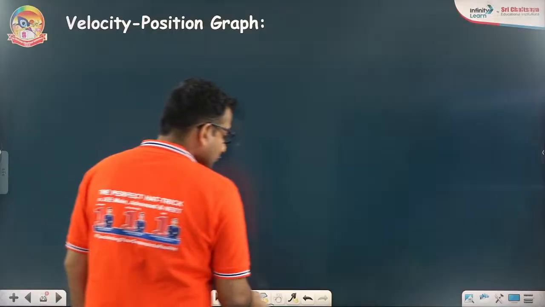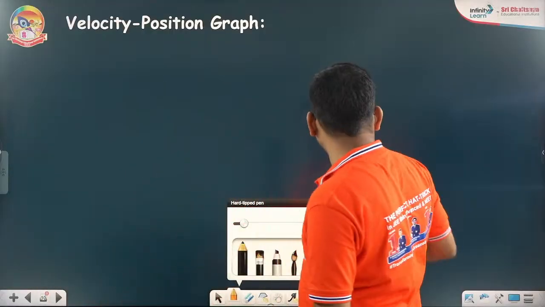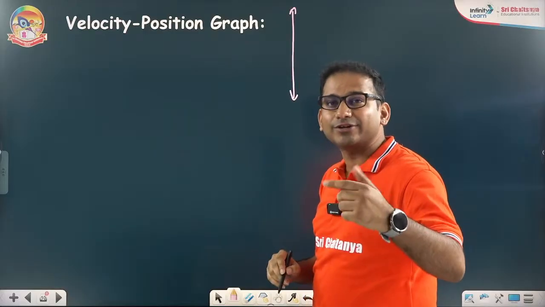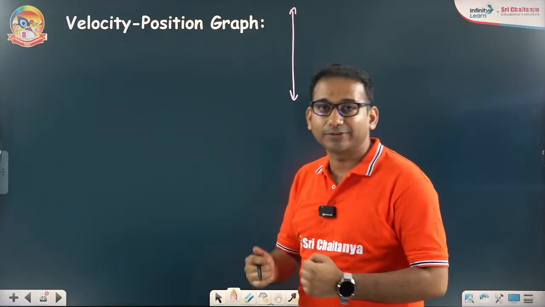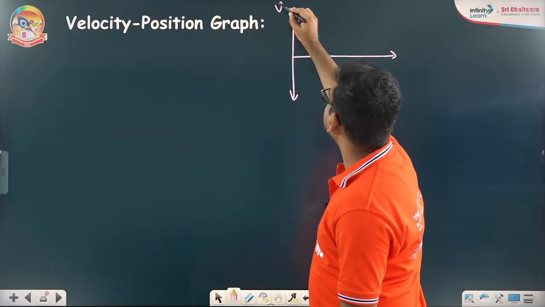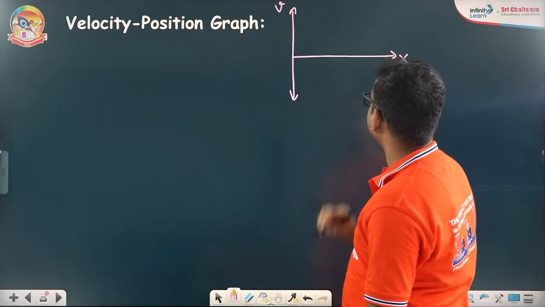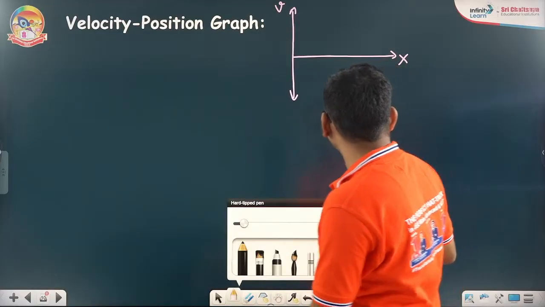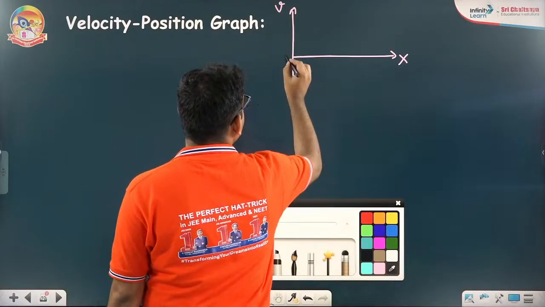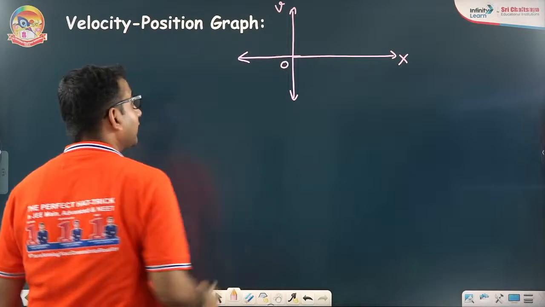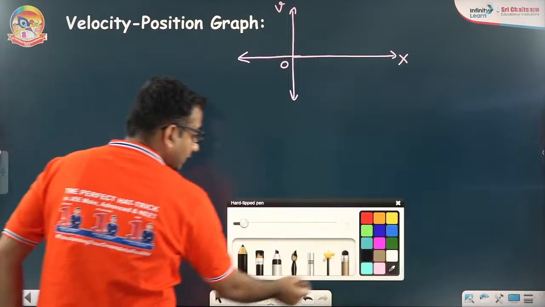Velocity position graph. Now these are the rare graphs, position time, velocity time, acceleration time, everyone is comfortable with. We have seen that also. Now we will talk about the velocity versus position graph. Okay, so in the velocity position graph, what you need to see is again, okay, so I'll draw it here also because position can also be positive, negative, velocity can also be positive and negative.